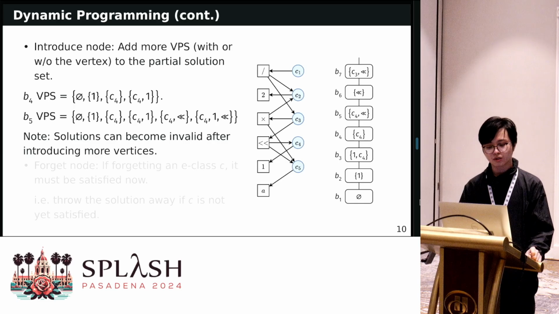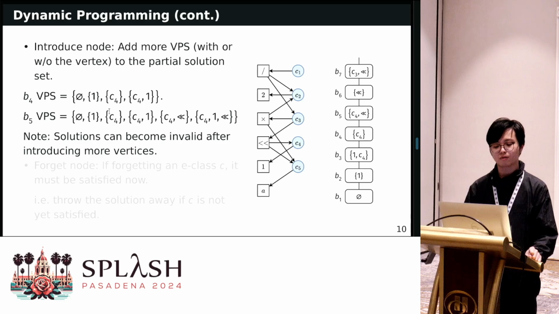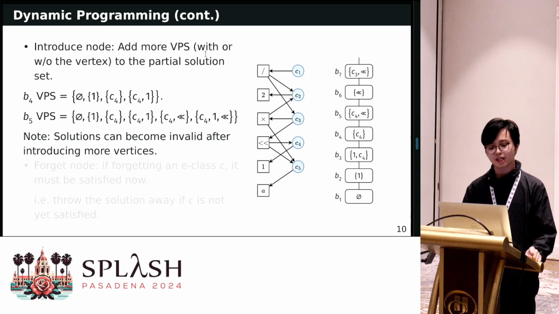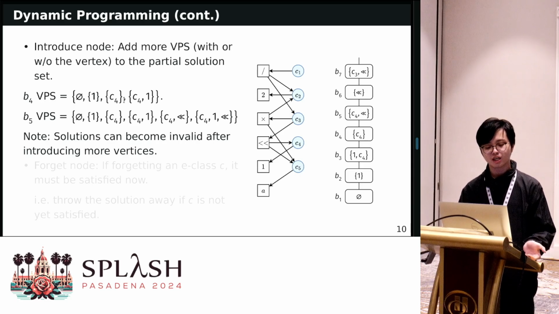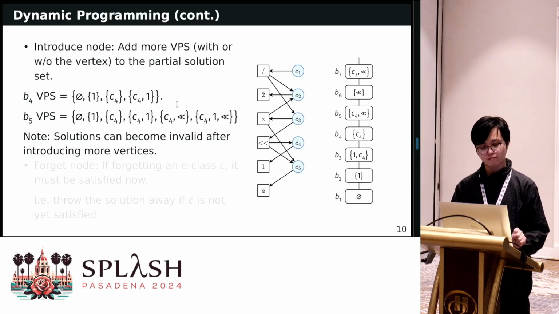So for example, starting from B4, we have these 4 valid partial solutions, and then we try to add the newly introduced left shift operator into each of the solutions. But some of them can be invalid, so we will remove them.